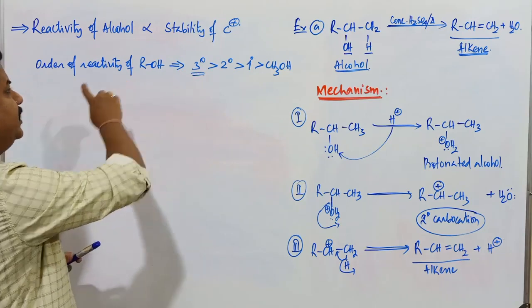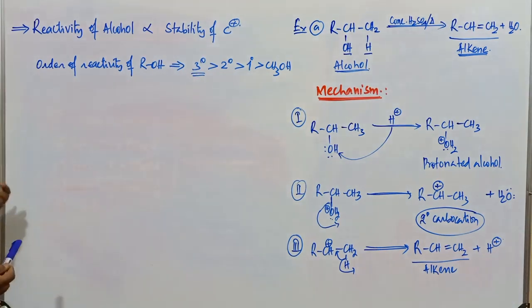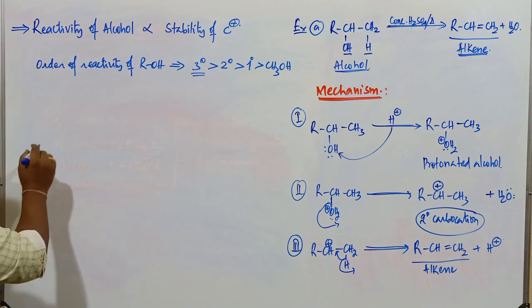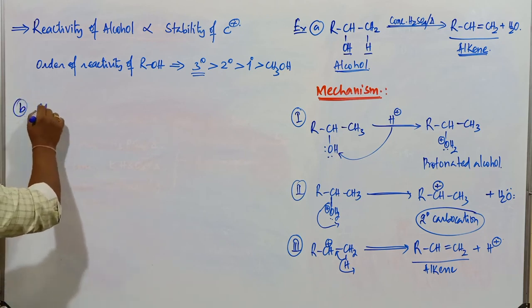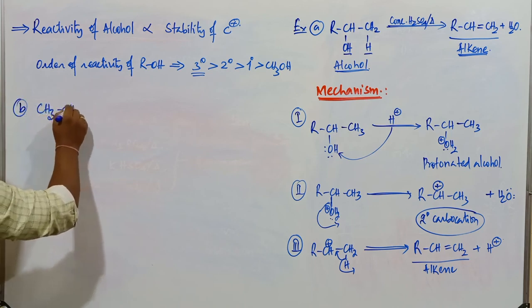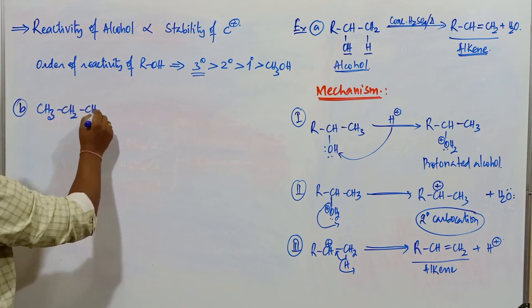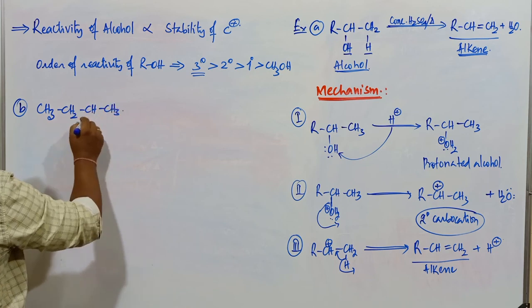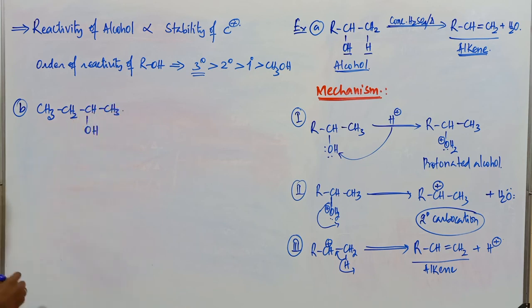Because of that reason, tertiary alcohols are more reactive towards dehydration. If I go with the next, second example, I consider this is CH3, next CH2, next CH, and then CH3, and here it is OH.